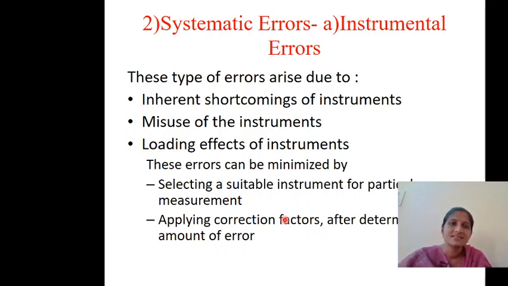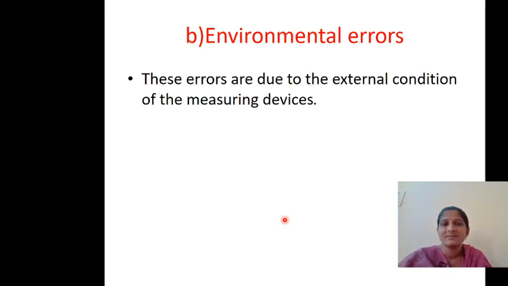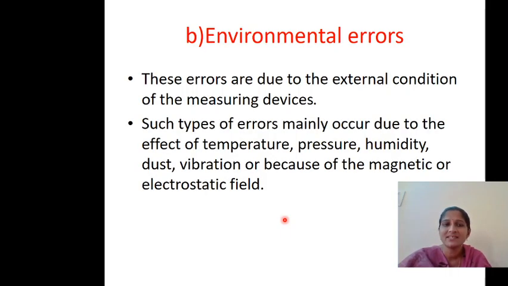So next, the third one is environmental errors. As the name itself says, environmental errors. These errors are due to the external environment conditions. External environment conditions means there will be the effect of temperature, effect of pressure, effect of humidity, dust, vibration, etc. So because of these external conditions, there will be a difference in the readings which they are showing.